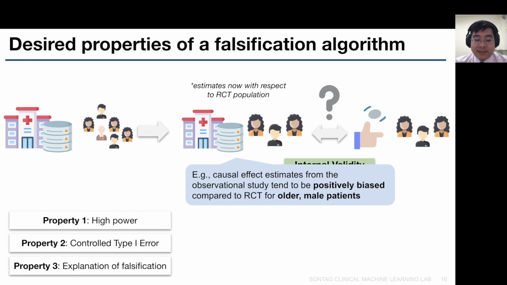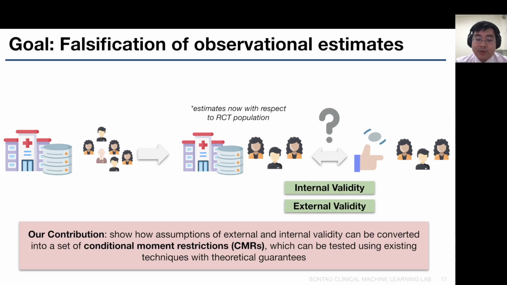Third, we want an explanation of falsification. That is, if we can know, when the observational study is rejected, that the causal effect estimates from the observational study tend to be positively biased compared to RCT for older and male patients, that would be very informative because now we can look into this subpopulation and look for the reason for the bias. Our contribution here is that we showed how assumptions of external and internal validity can be converted into a set of conditional moment restrictions, which can be tested using existing techniques with theoretical guarantees.